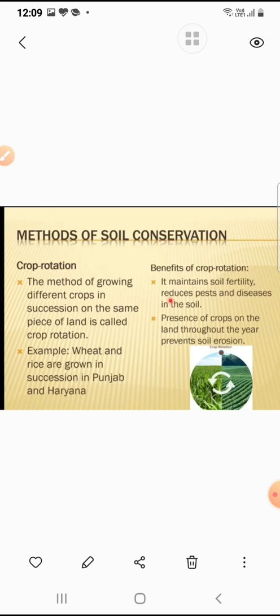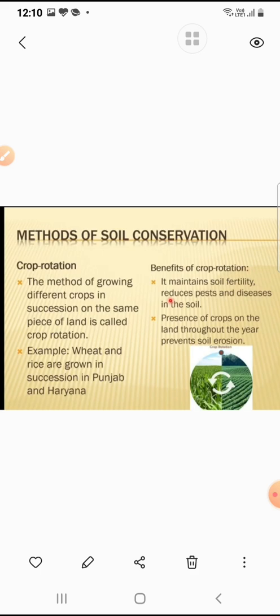Next is methods of soil conservation. So, what are the methods of soil conservation? Soil erosion is one of the biggest global environmental problems. Hence, here are a few methods to conserve soil and prevent its erosion.